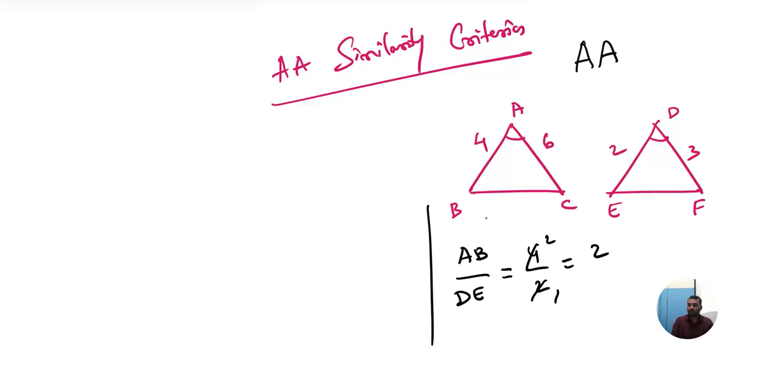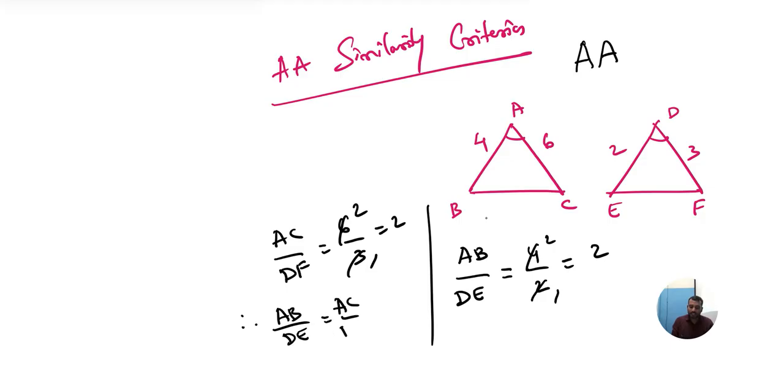AB by DE. Can we take the next side AC, then here DF? AC is 6, DF is 3, so the answer is 2 by 1. So here we can come to the conclusion that AB by DE is equal to AC by DF.